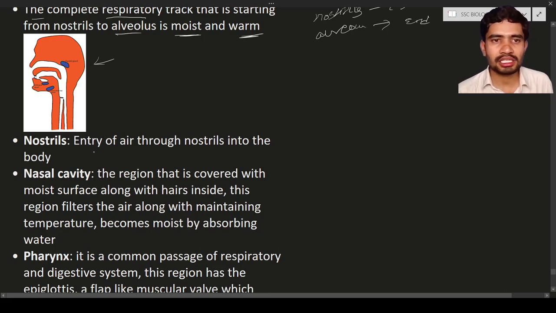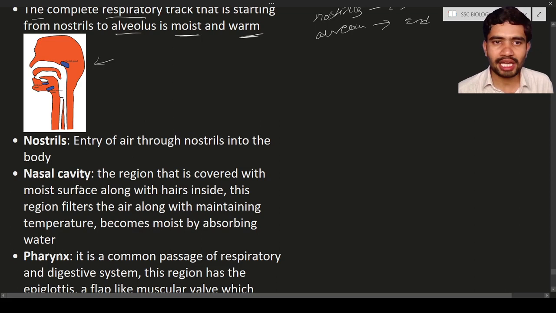The entry of air will occur through the nostrils. By this way the air enters into the body. Through the nostrils the air enters into the body. That's the first starting point. In the nostrils you will see some kind of hair is present. The main importance of this hair is to stop the dust particles.